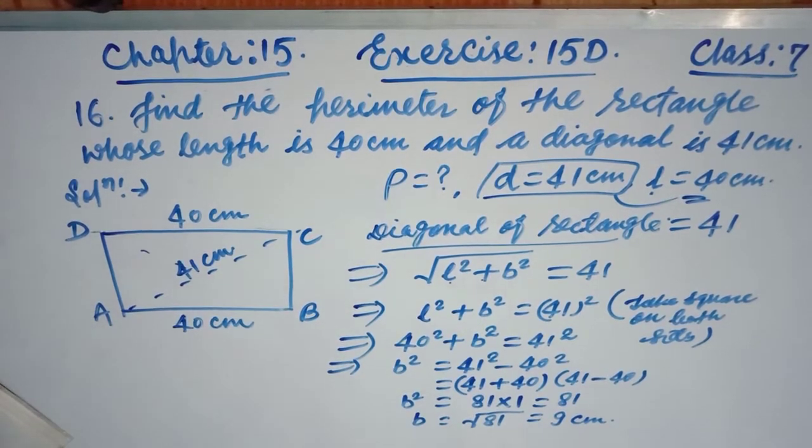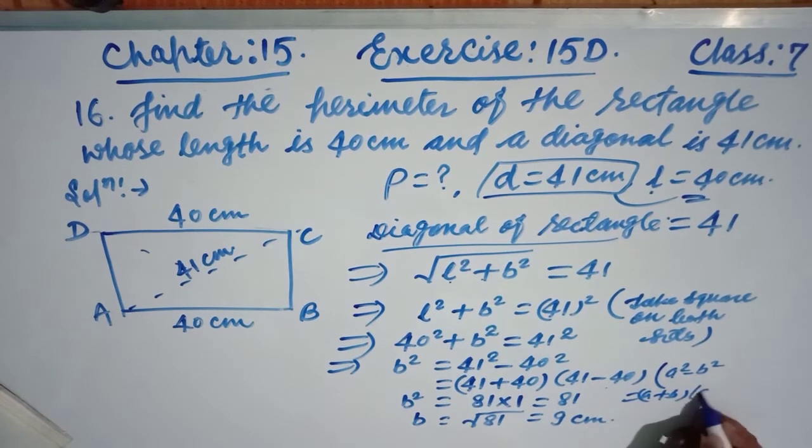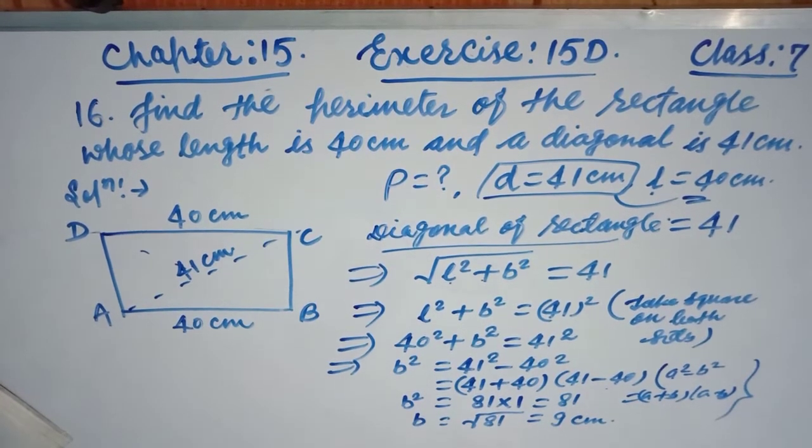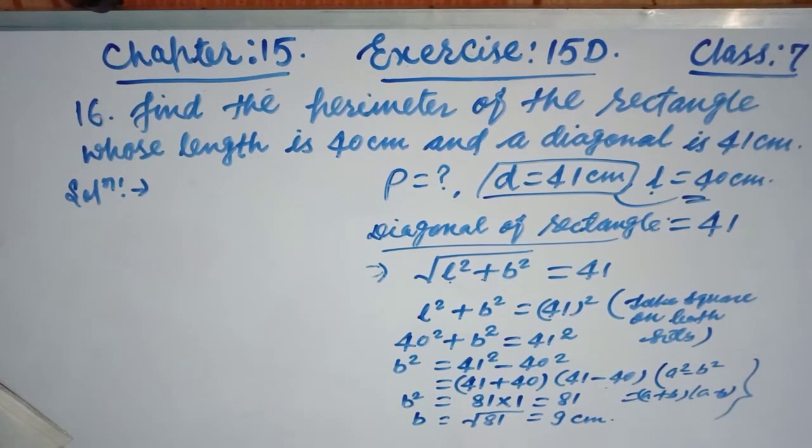Okay. Now this formula we had already discussed in the previous video lecture: A square minus B square is equal to A plus B into A minus B. Now friends see, afterwards we have to find perimeter.